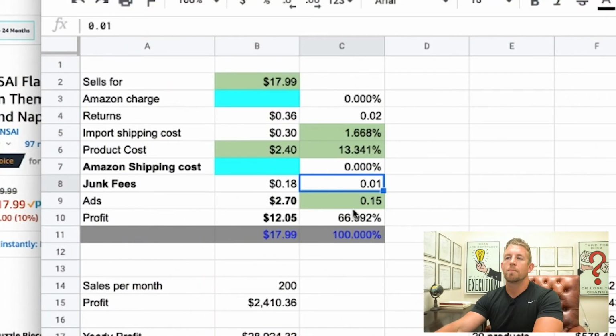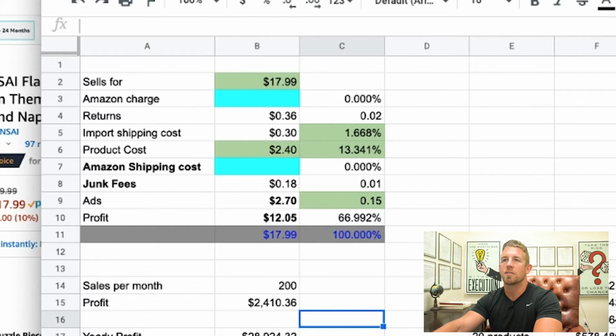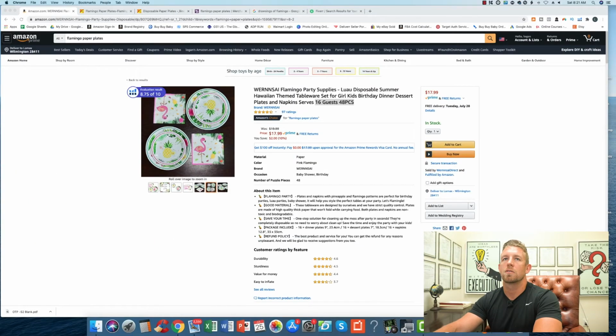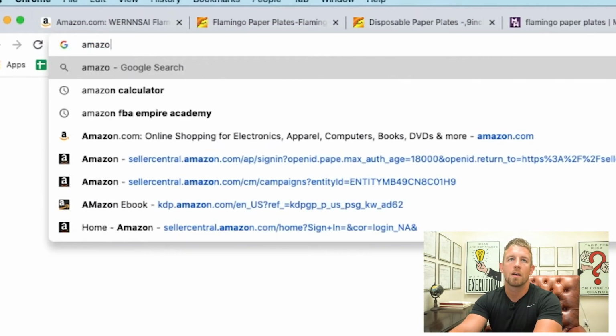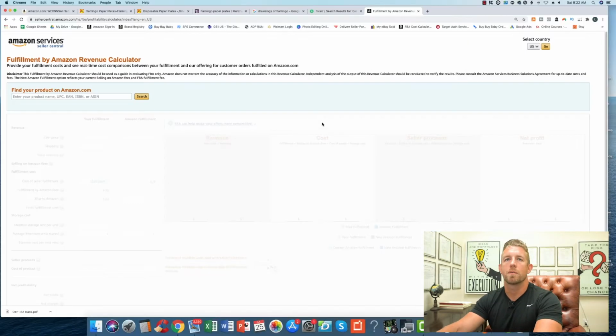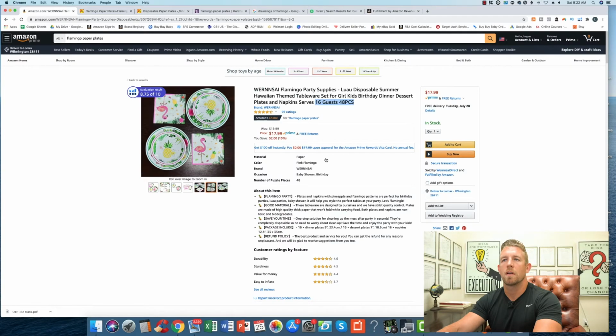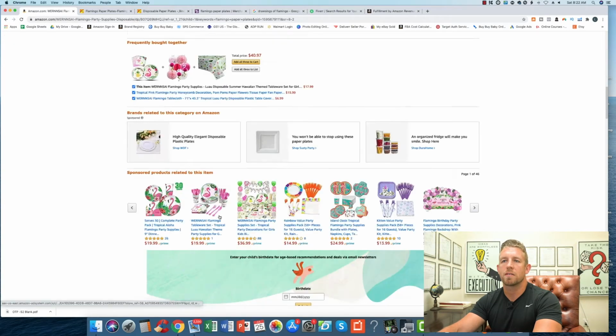Ads, obviously you want to pay less in ads as possible, but it's safe to say you're going to spend at least 15% in ads. That's where that comes in right there. Right now you're looking at $12.05 profit margin. But it's going to change in just a second. Watch this. So let's go ahead and go to the Amazon calculator. Continue as guest, and then we're going to go back over here, and we're going to find this person's ASIN.